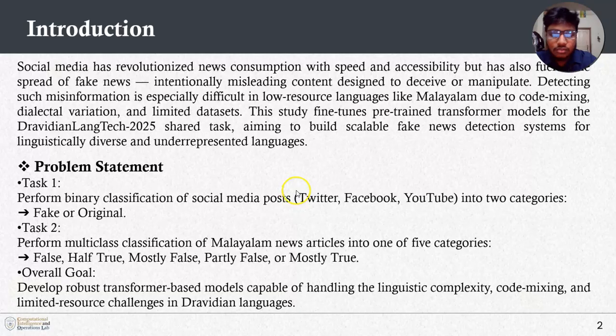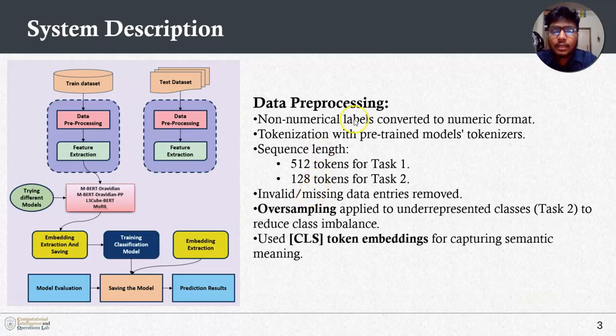So the overall goal was to develop robust transformer-based models capable of handling the linguistic complexity, code mixing, and limited resources in Dravidian languages. Now our system description. For the data pre-processing, for the non-numerical labels, we converted them into numerical format. Also we tokenized with the pre-trained model's tokenizer. Then for the sequence length, we used 512 tokens for task 1 and 128 tokens for task 2, and we removed invalid or missing data.